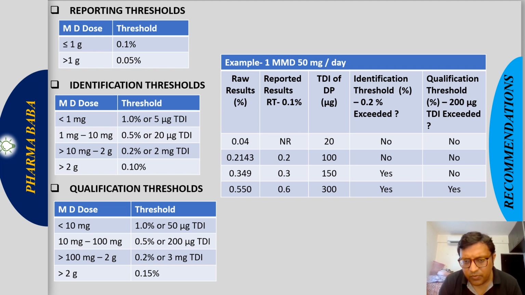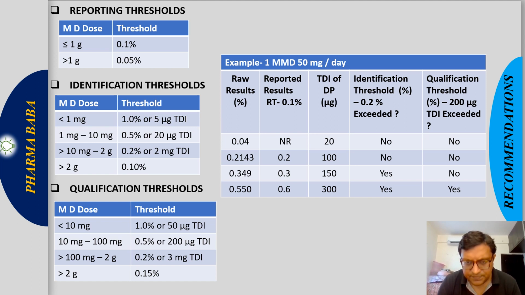So for this impurity, 0.2% is coming around 100 microgram, right? For this impurity, it is coming around 150 microgram. For this impurity, it is coming out 300 microgram. So all of these are not reported, we just calculated them for reference purposes only. For all of these, 0.2% is coming very much less than the 2 mg TDI. So our identification limit will be 0.2% only.